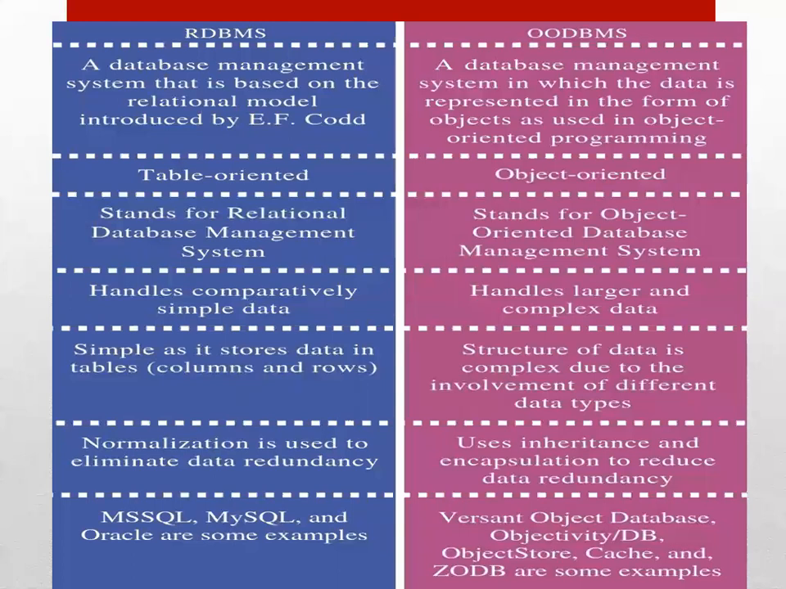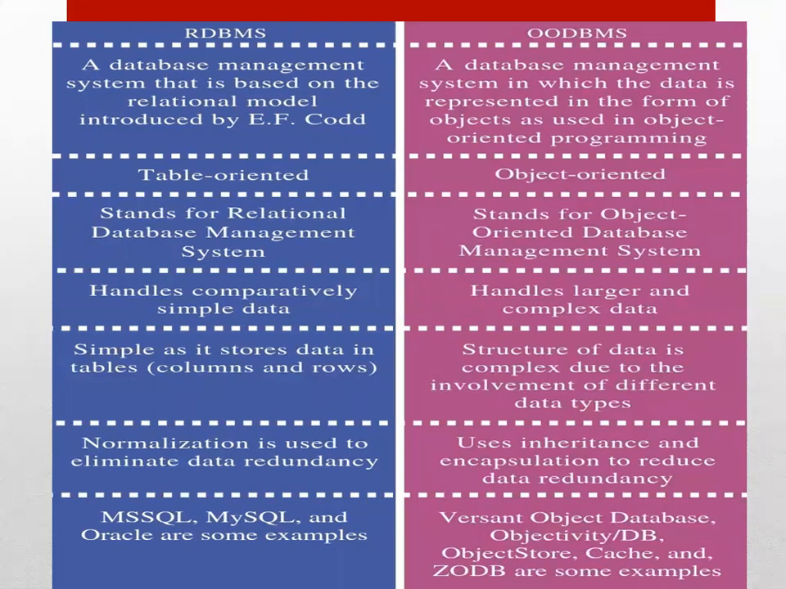Now, there is a difference between the relational database management system and the object-oriented database management system. A database management system that is based on the relational model introduced by E.F. Codd is relational. And the database management system in which the data is represented in the form of objects is used in object-oriented programming. RDBMS is table oriented. We have data in the form of relations, and these relations are called tables.